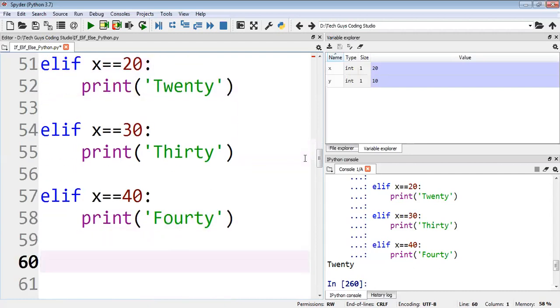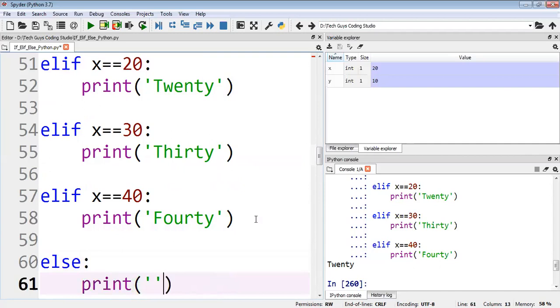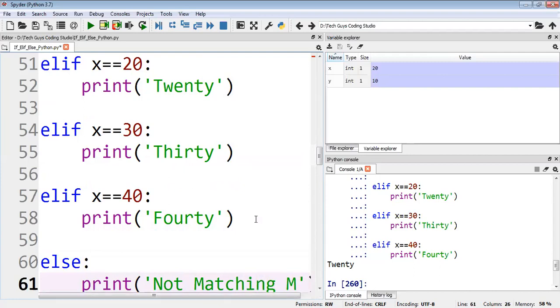Okay, if the condition is not matching, then we have one more, we can go for this one also. Here I will write print not matching number.